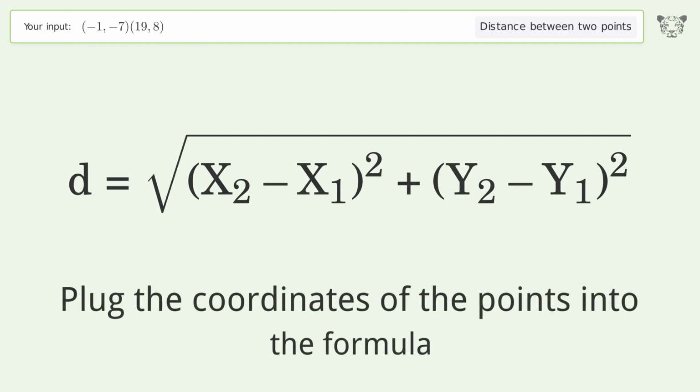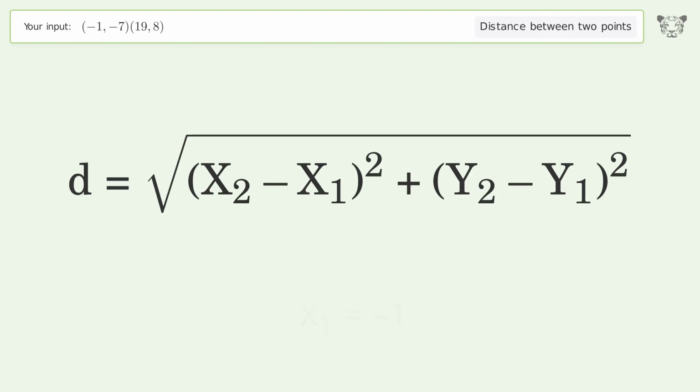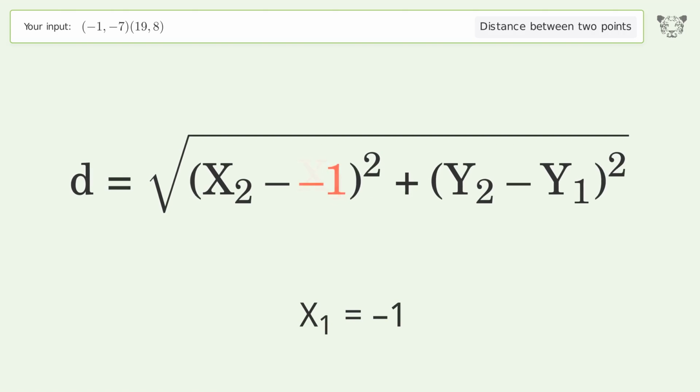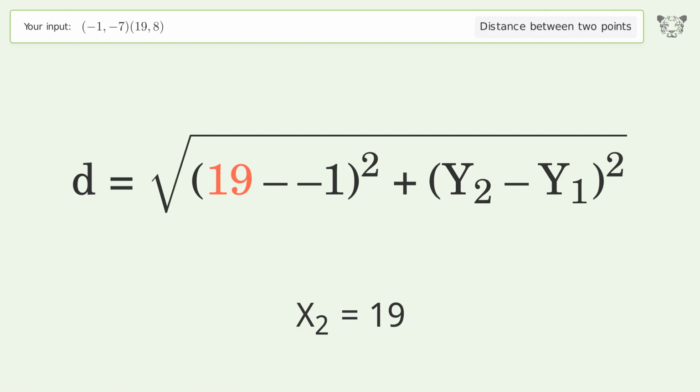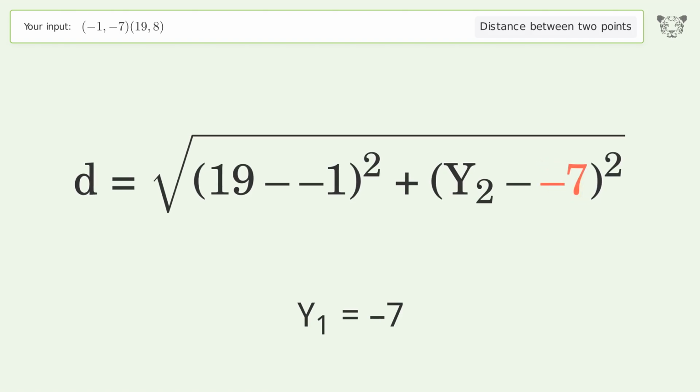Plug the coordinates of the points into the formula. x1 equals -1. x2 equals 19. y1 equals -7. y2 equals 8.